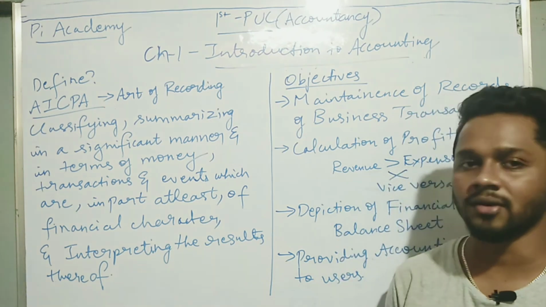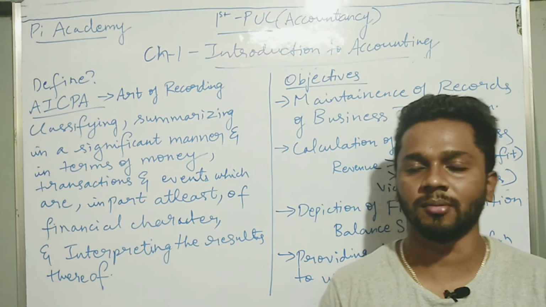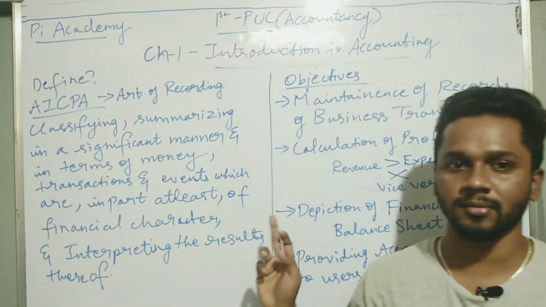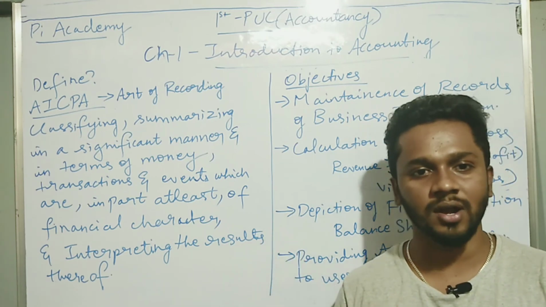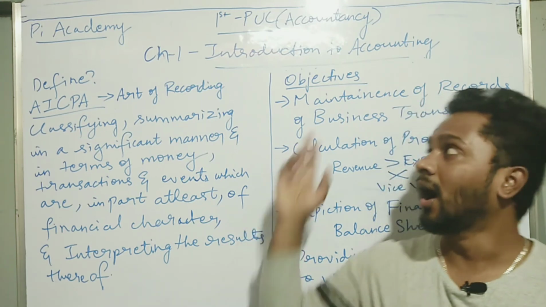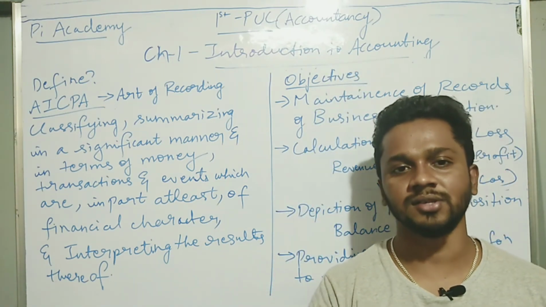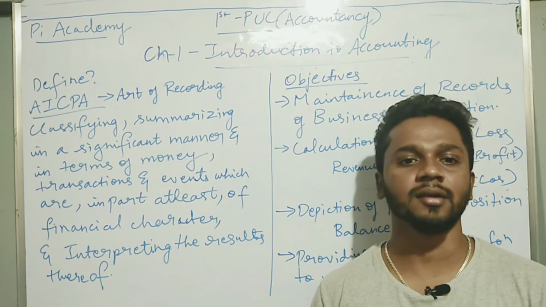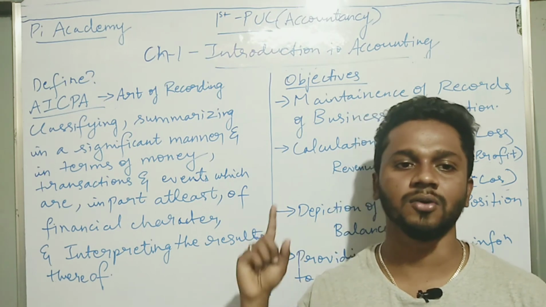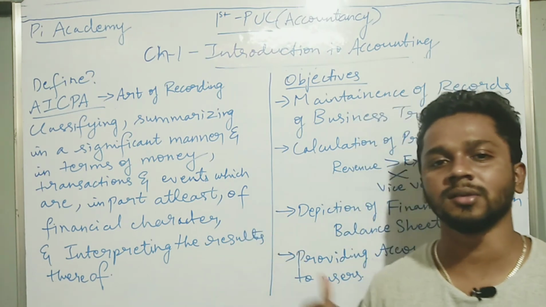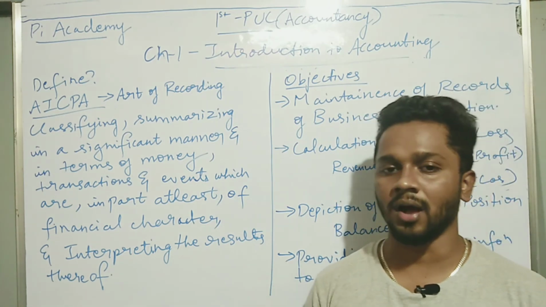Before we get into these things, we have two different terms here, which might create confusion in your mind: accountancy and accounting. Need not get confused. Accountancy is a subject. The study of accounts is called accountancy. Accounting is a process. What process? You take the transactions, record them in the books, then analyze them, and then interpret them to the users. This process is called accounting. So accountancy is a study of accounts, and accounting is a process. Okay. Now let us learn what accounting is. Define.